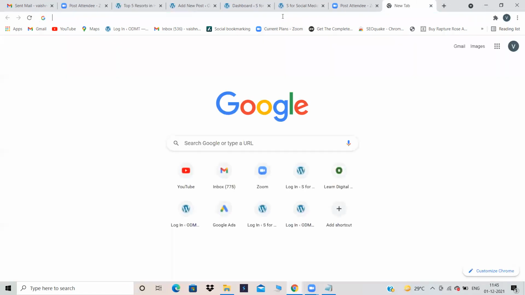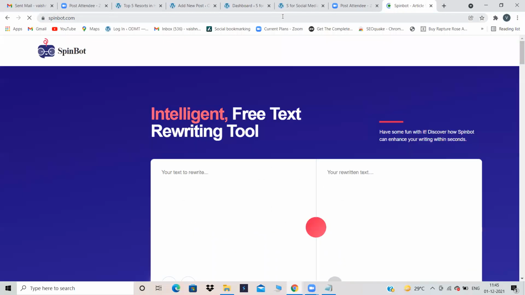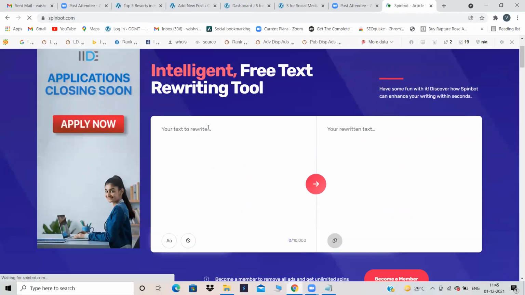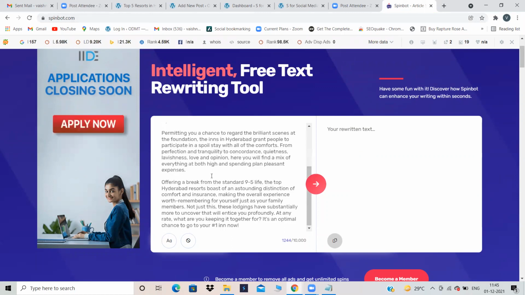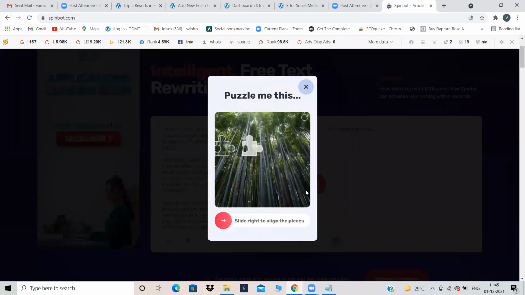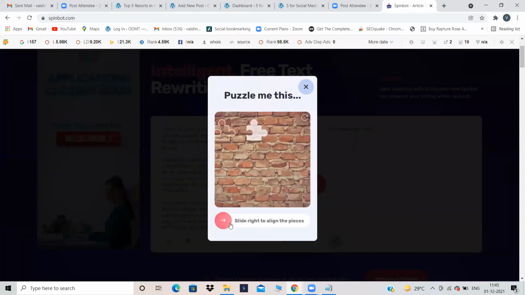So first, let's go to Spinboard, which is a tool where I can twist and turn my content. So spinboard.com, your text to read, right? So just paste your text, whichever you want to rewrite. Then click on spin it. What is this? Why is it asking all these things?